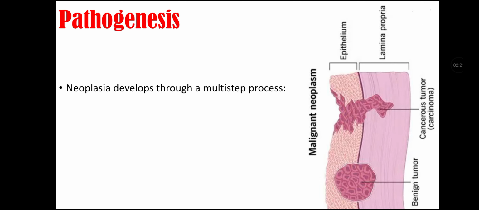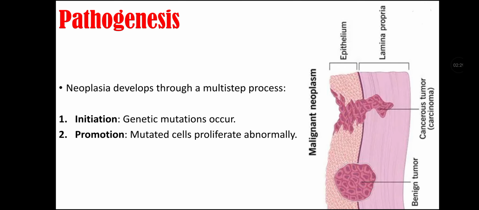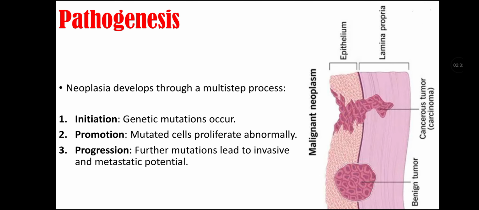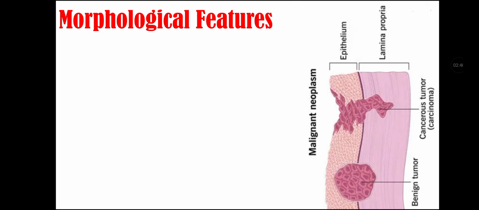Pathogenesis of neoplasia. Neoplasia develops through a multi-step process. First, there is initiation, during which genetic mutation occurs, and second, there is promotion, in which mutated cells proliferate abnormally, and third is progression, that is further mutation that leads to invasive and metastatic potential.